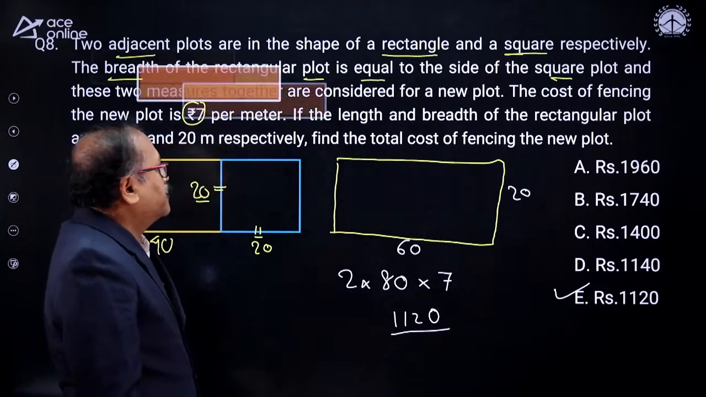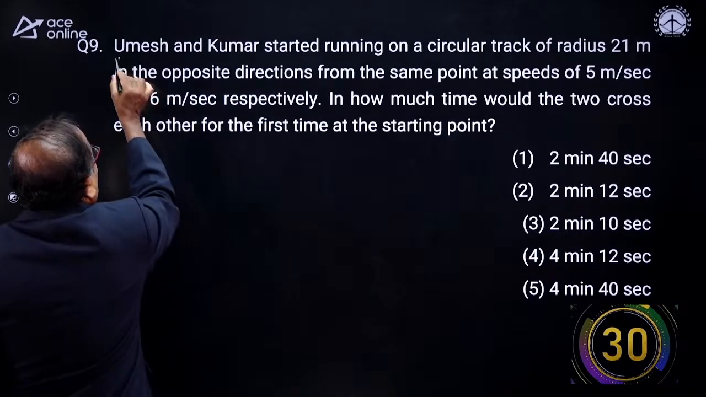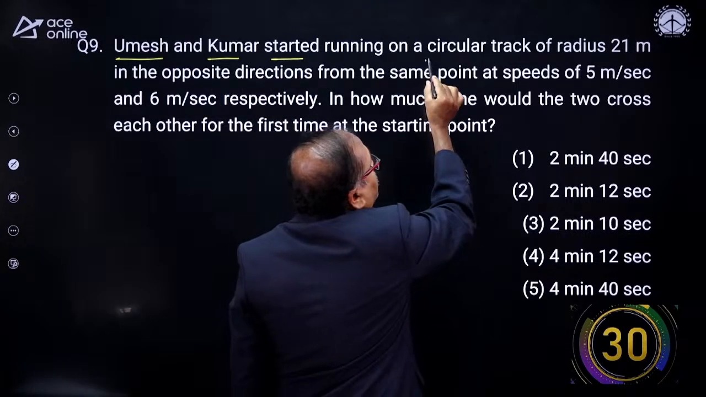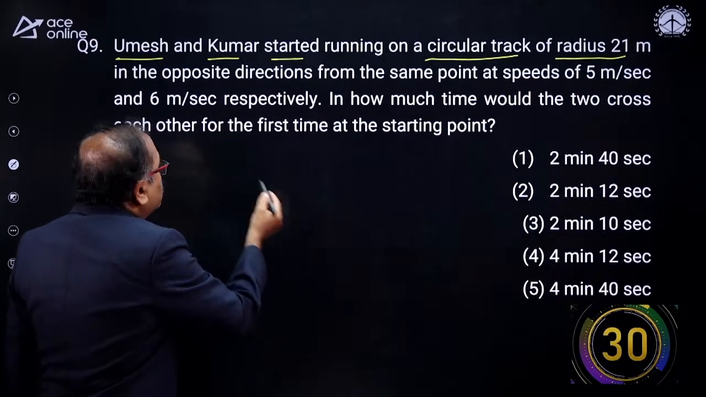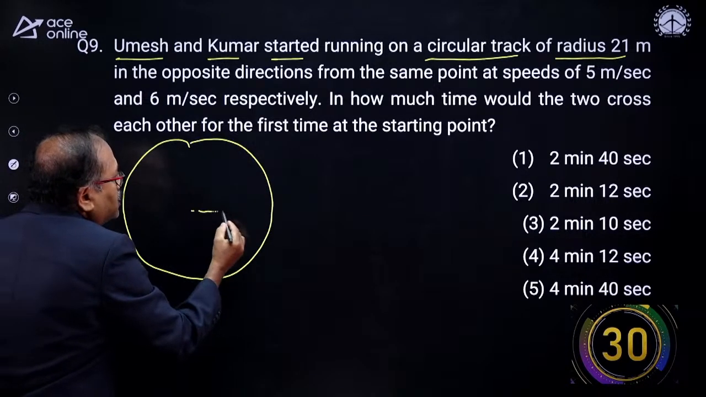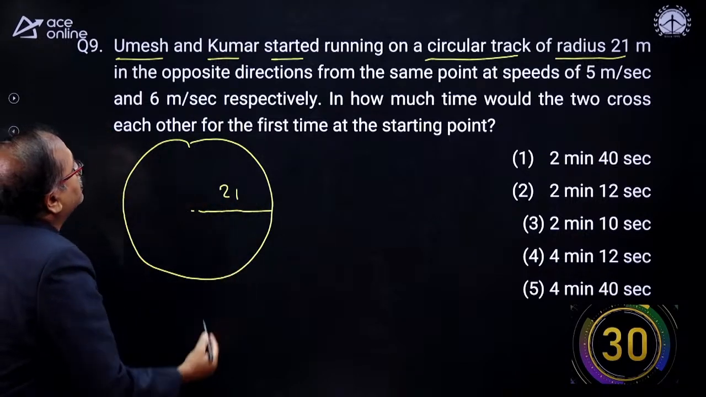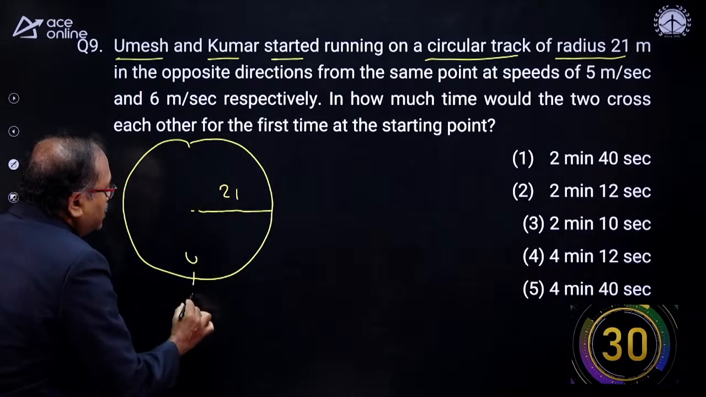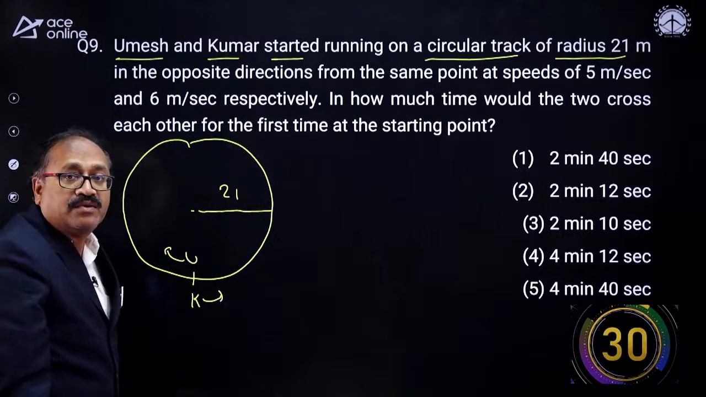Next question is here. Umesh and Kumar started running on a circular track of radius 21 meter. What is given here? The radius is given to us, which is 21 meter. They are running on this circular track in the opposite direction. If U is running clockwise, then K is running anti-clockwise.